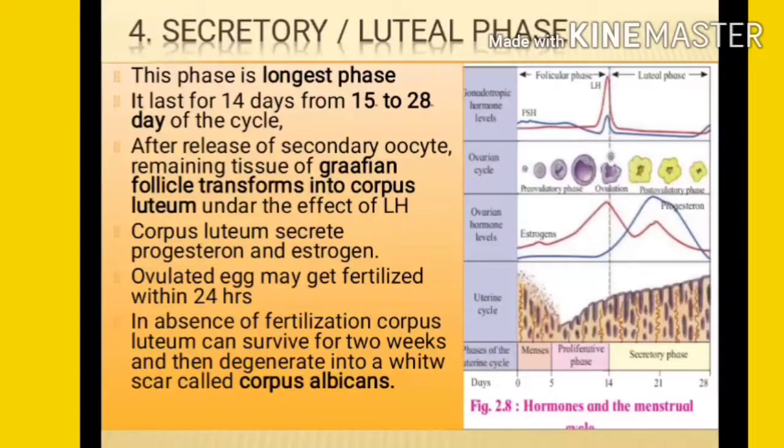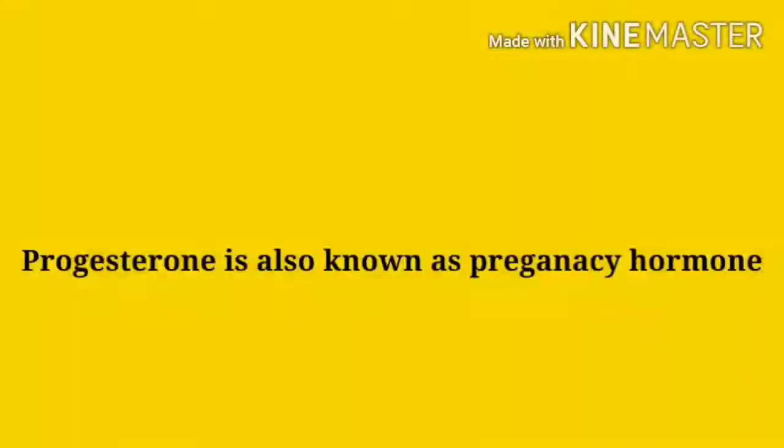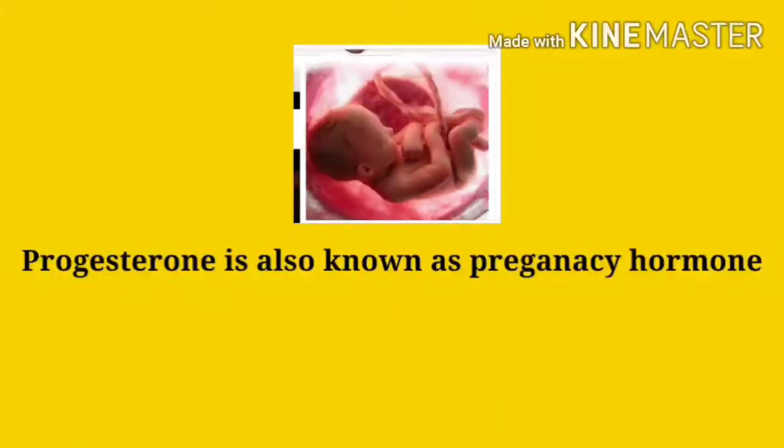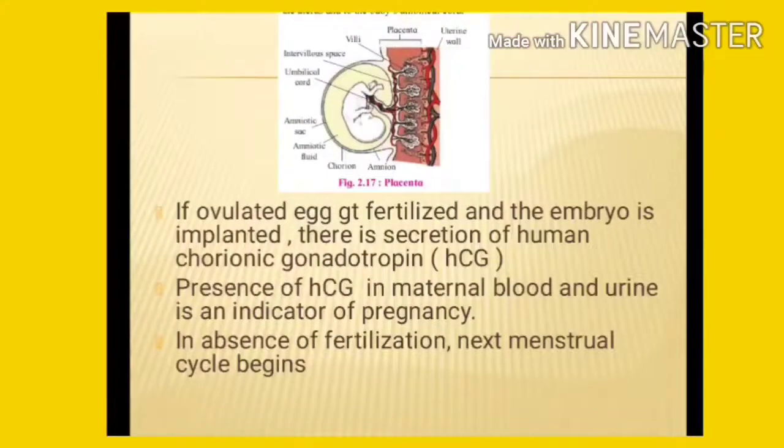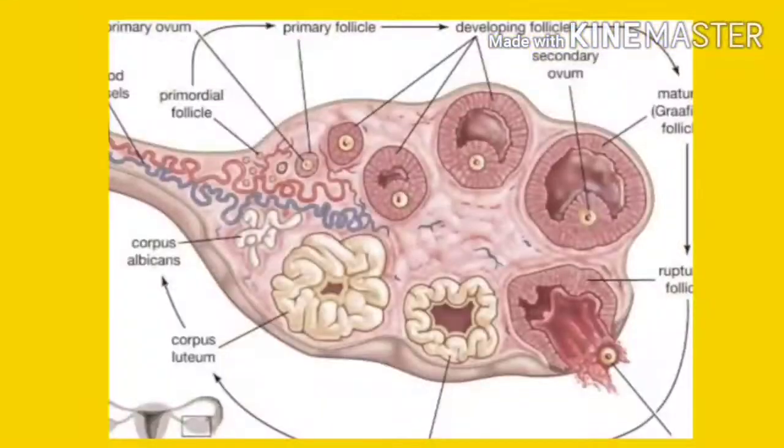This progesterone hormone is very important for maintaining the thickness of the endometrium, so it is also called the pregnancy hormone. And this corpus luteum is active till the placenta takes up the function of secretion of the hormone called human chorionic gonadotropin, known as the hCG hormone. In the absence of fertilization, corpus luteum can survive for 2 weeks and then degenerates into a white scar that is called the corpus albicans.